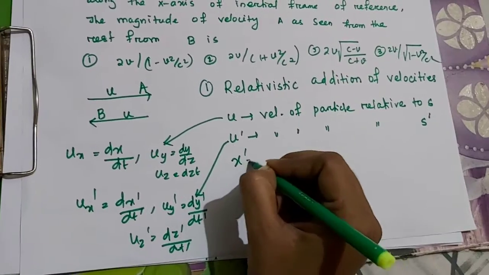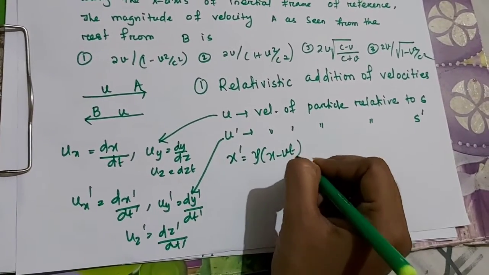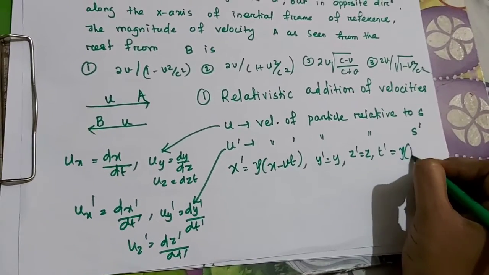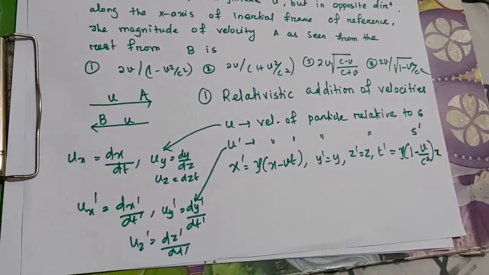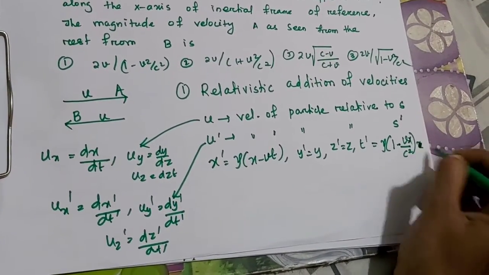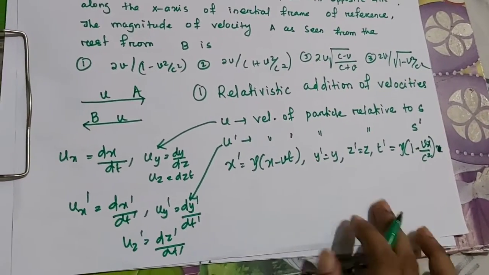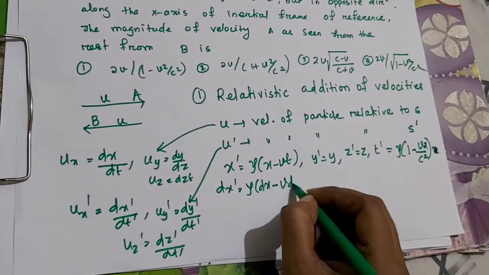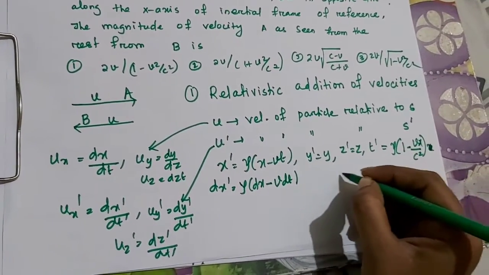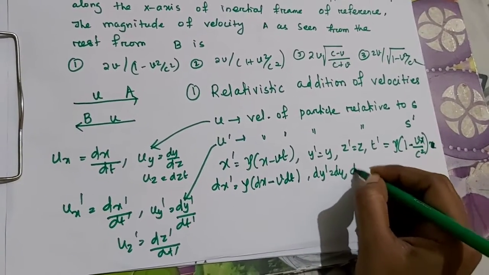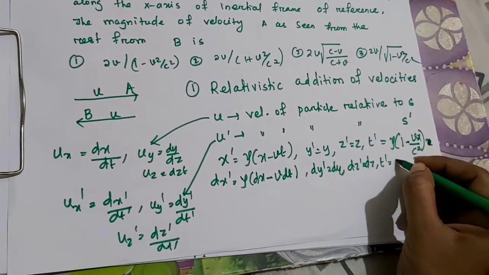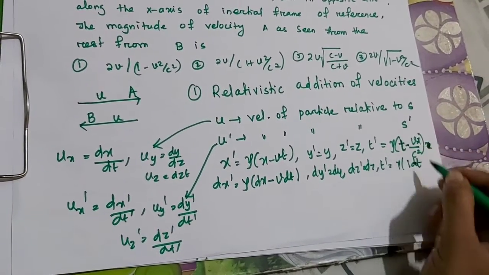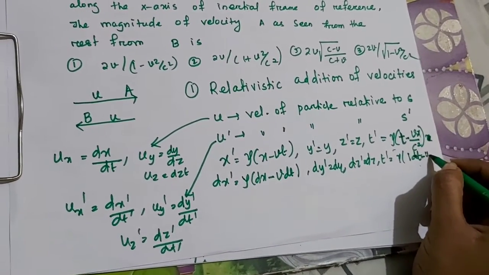According to the Lorentz transformation, x prime is equal to gamma times x minus bt, y prime equal to y, z prime equal to z, and t prime equal to gamma times t minus bx by c square. Taking the differential, I get dx prime equal to gamma times dx minus b dt, dy prime equal to dy, dz prime equal to dz, and dt prime equal to gamma times dt minus b dx by c square.